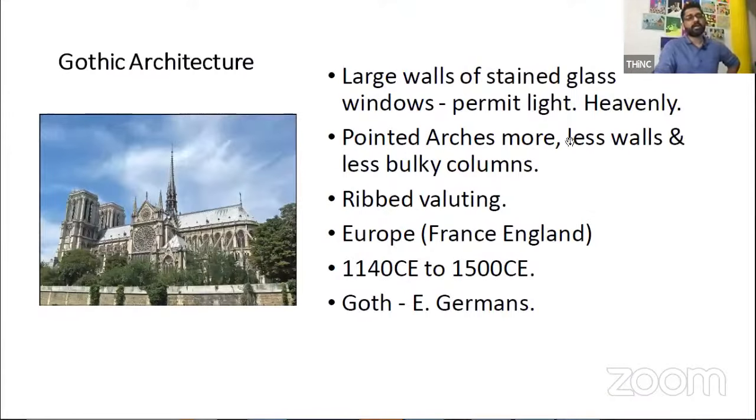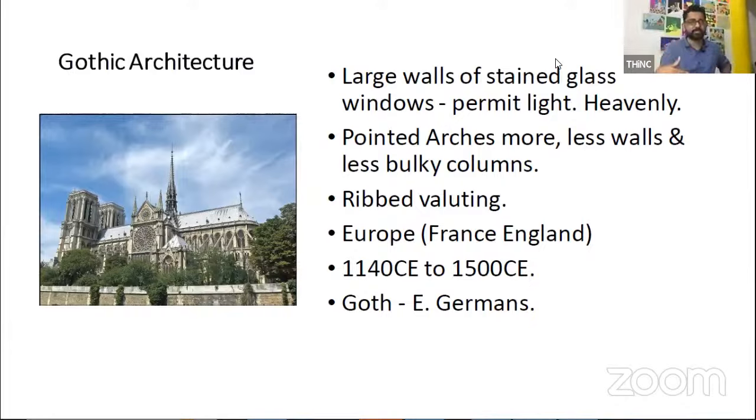Gothic architecture is probably one of the most famous styles of architecture, which a lot of us know. You can see it in most of the places where the British were, as they left a lot of such monuments, even churches. One of the easiest ways to figure it out is pointed arches, fewer walls, and thinner columns.